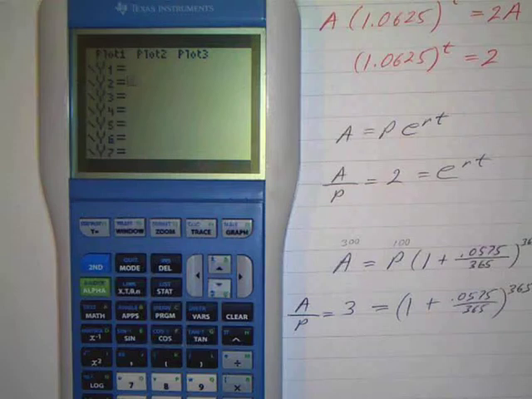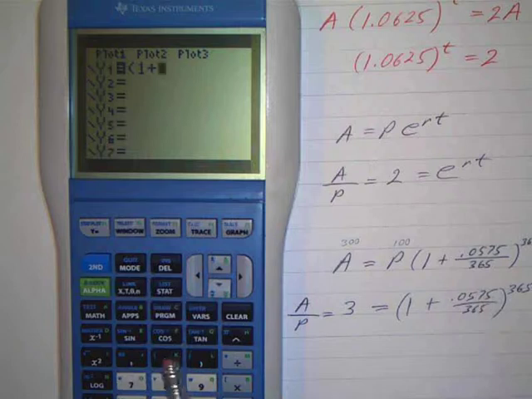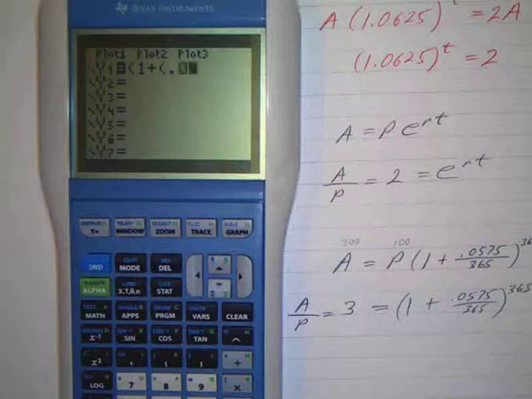So I'm going to put this in the calculator. And I've got parentheses here, and I've got 1 plus, and then I've got a fraction here, so I'll put a little parentheses around that just to be safe, and I've got 0.0575. That's right.